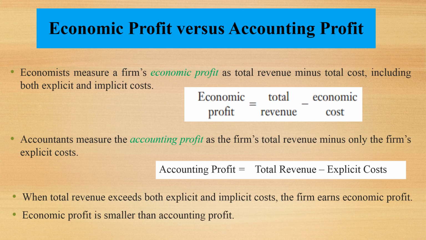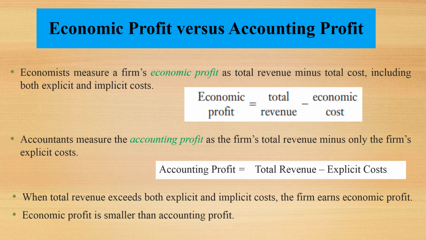What is the difference between economic profit versus accounting profit? If we subtract economic cost from total revenue, we get economic profit. But if we only subtract explicit cost from total revenue, it will be accounting profit.